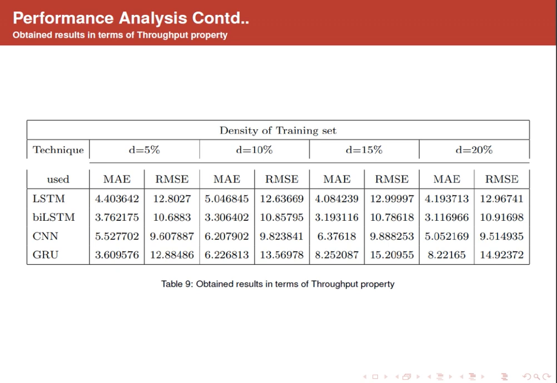It is evident that under response time property, LSTM performed the best, followed by bi-LSTM. In terms of throughput prediction, CNN and bi-LSTM give good performance since the error values are minimal.